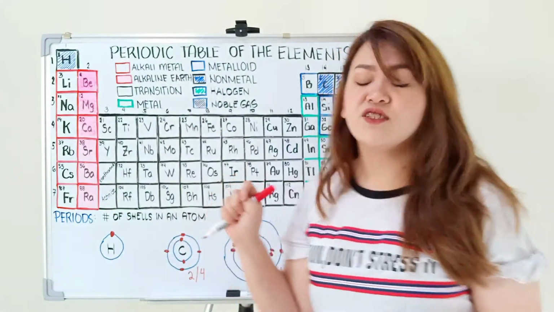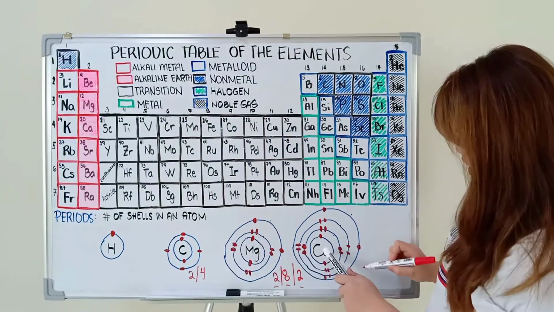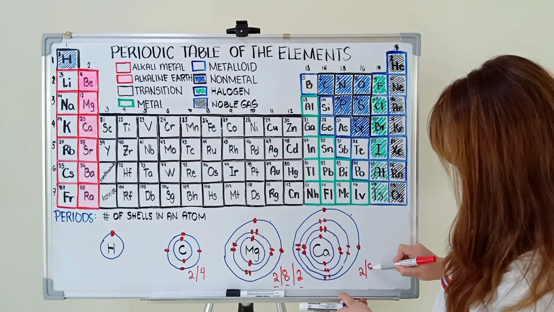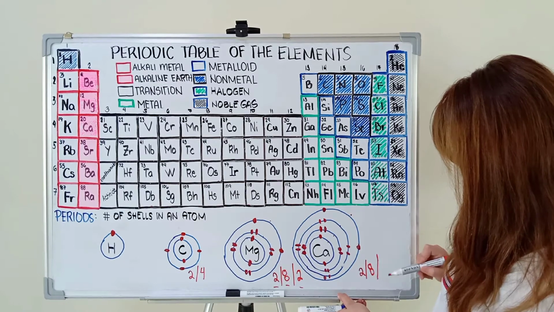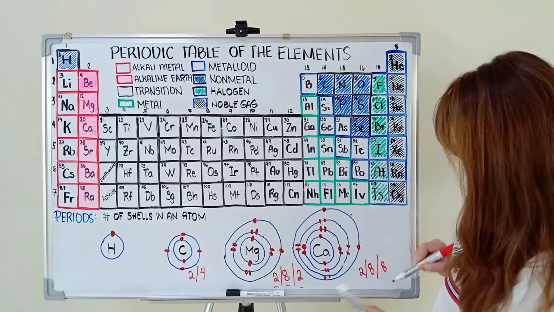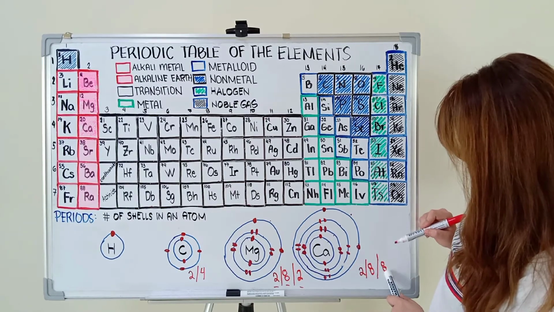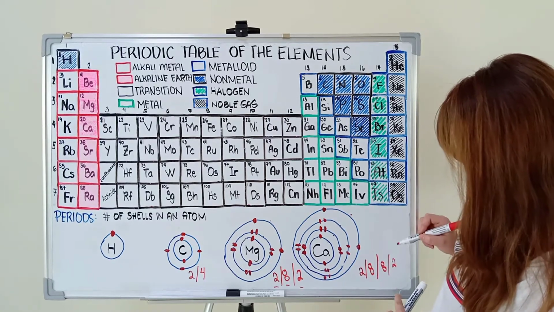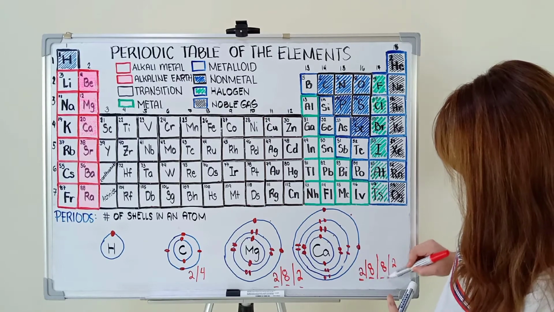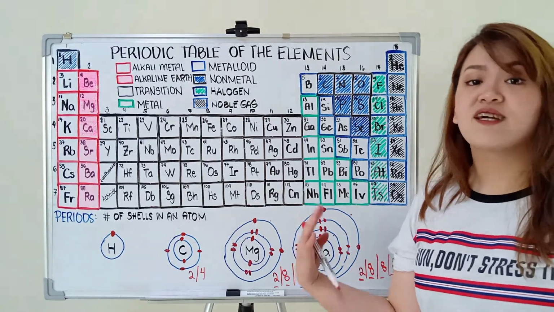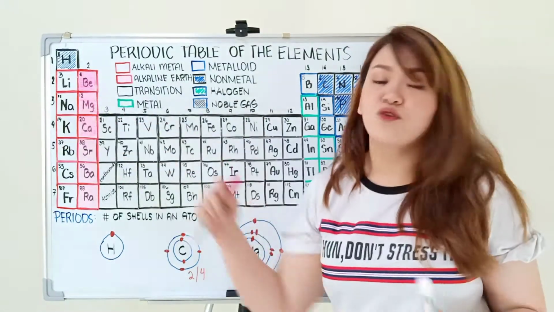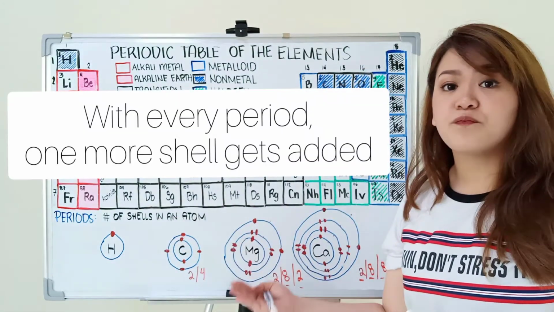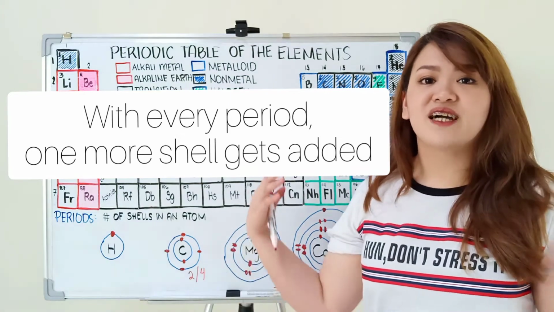Paano pag hindi natin siya dinrawing? So, for the first shell, we have 2 electrons. For the second shell, hanggang 8 electrons. For the third shell, we have 8 electrons. So, 2 plus 8 plus 8, we have 18. Kulang pa tayo ng dalawang electrons. And we have 1, 2, 3, 4 shells, kaya tama po, nasa period 4 si calcium. So, mapapansin nyo, pataas ng pataas yung period, padagdag ng padagdag yung shell.